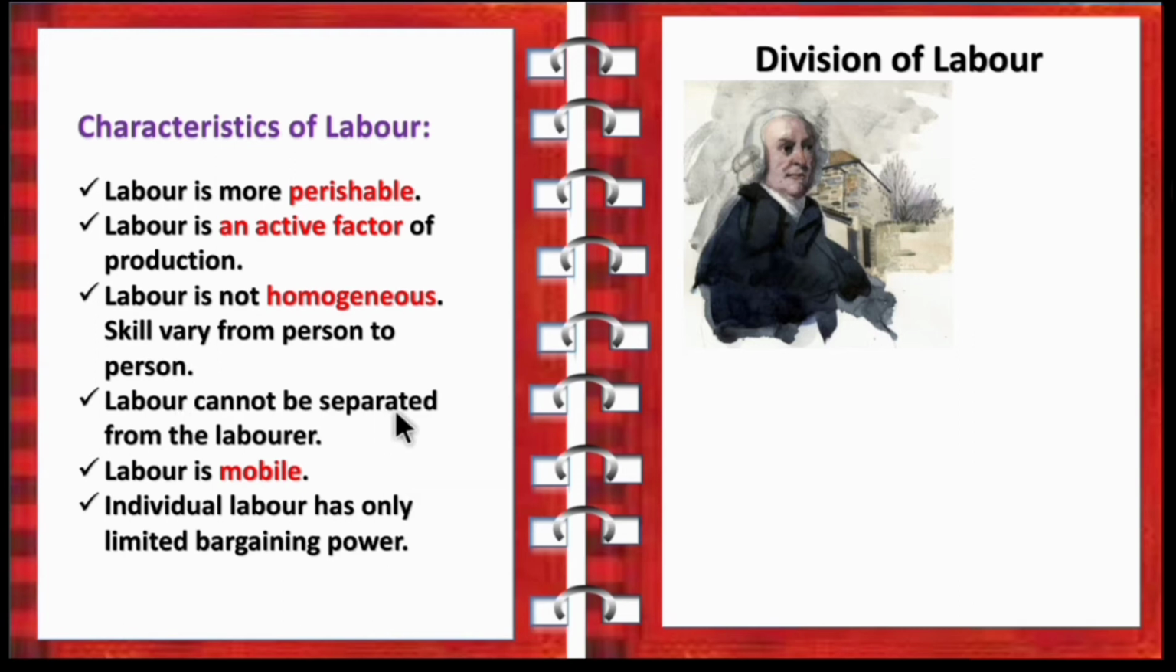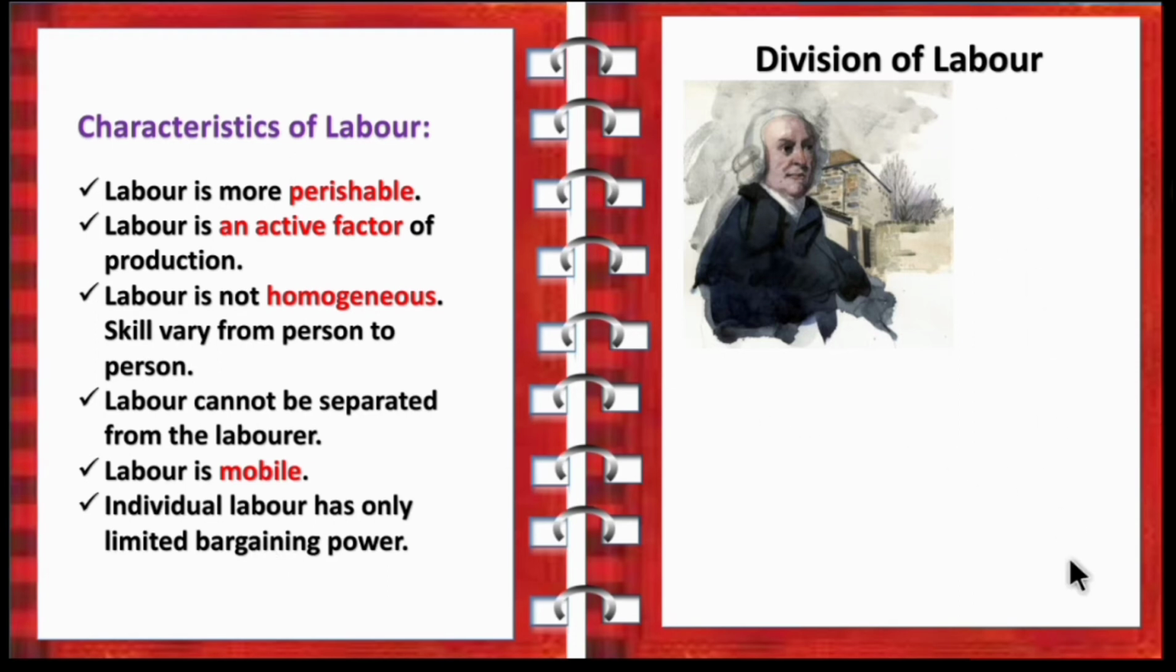Next, labor cannot be separated from the laborer. So the labor and the workplace cannot be separated. Labor is mobile. So he can move from one place to another. Individual labor has only limited bargaining power. So a labor, he cannot ask his employer to increase his salary. So he has only limited bargaining power. So children, these are all the characteristics of labor. He is more perishable, active factor, not homogeneous. Then the labor and the laborer cannot be separated. Then the labor is mobile. Then he has only limited bargaining power.